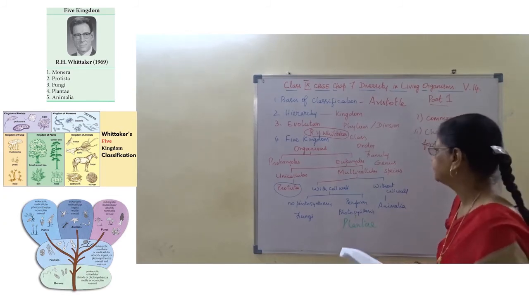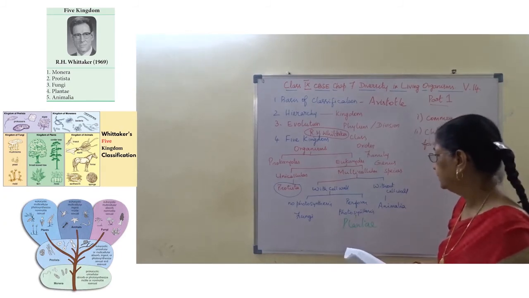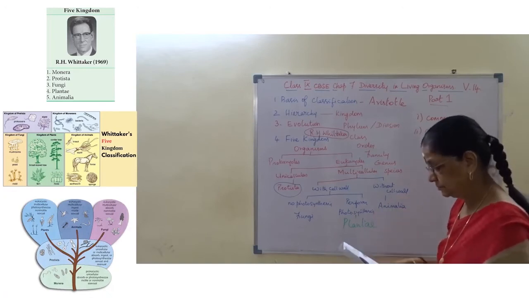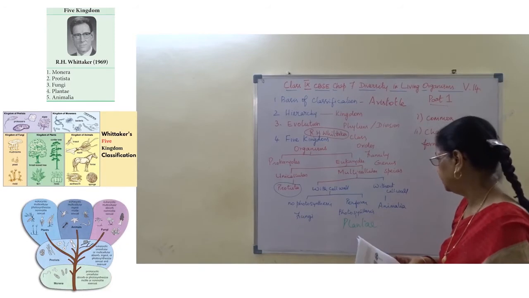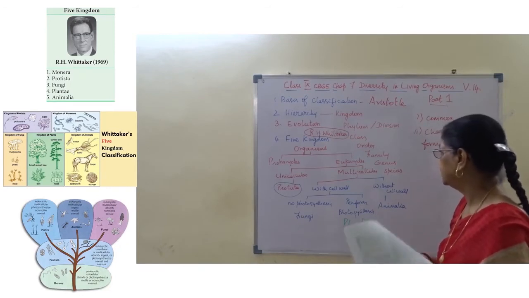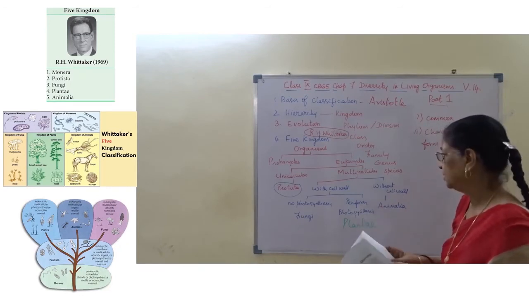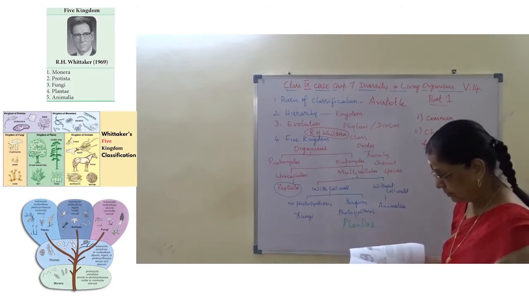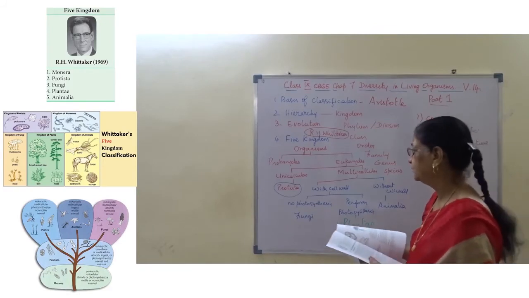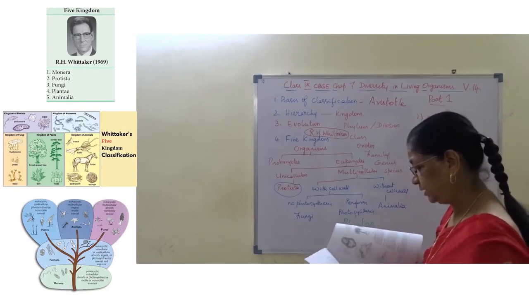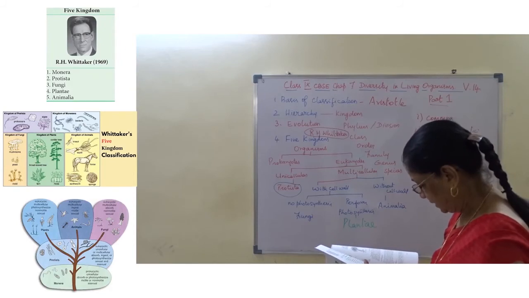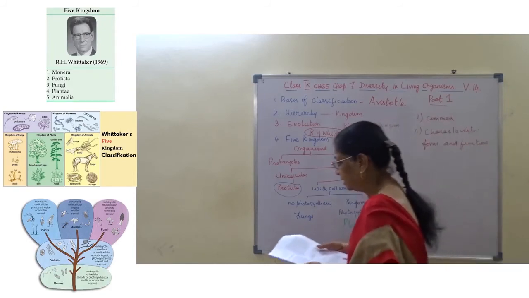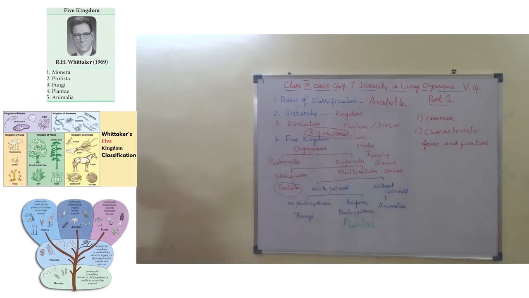First kingdom Monera, then kingdom Protista, Fungi, Plantae, Animalia. Eukaryotes, they are kingdom Monera.